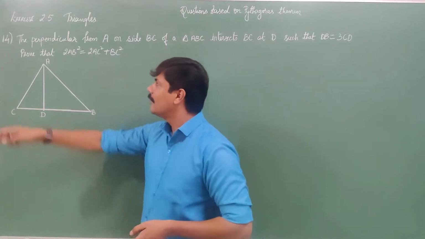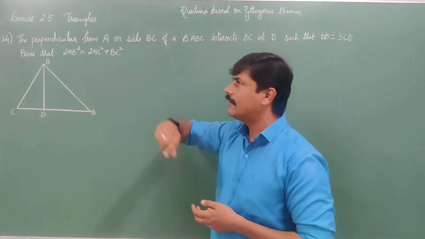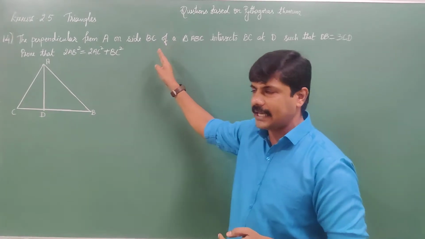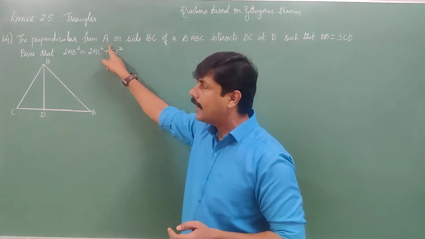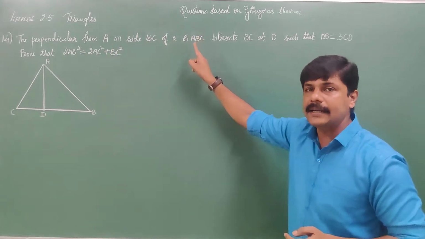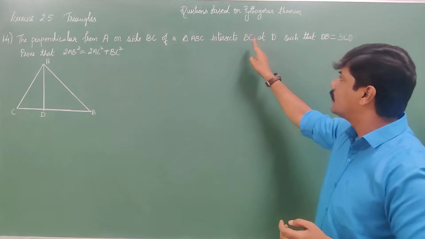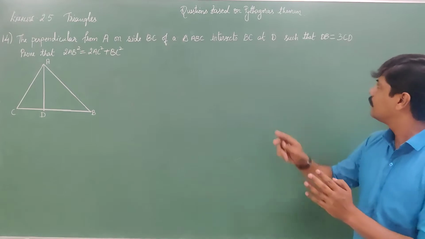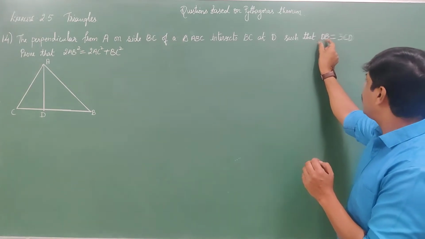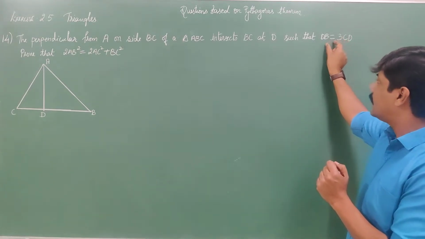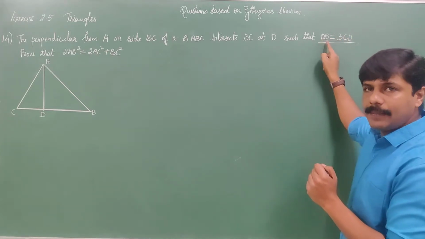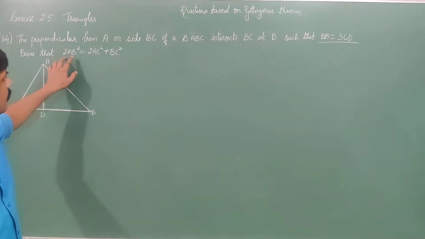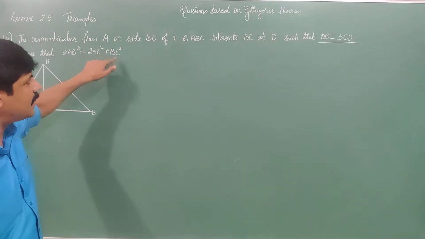With this, we'll start the 14th question from exercise 2.5 from triangles, which says: the perpendicular from A on side BC of a triangle ABC intersects BC at D such that BD, or DB, is equal to 3CD. The condition is given here. Note down properly: DB is equal to 3CD, and prove that 2AB square is equal to 2AC square plus BC square.